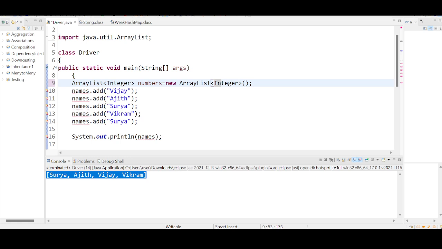Now you see, I want to add a few numbers instead of names. 100 I want to add, something like 10, something like 5, something like 200 here, and something like 4. So let me replace the names with numbers.